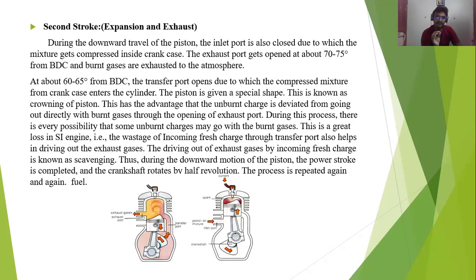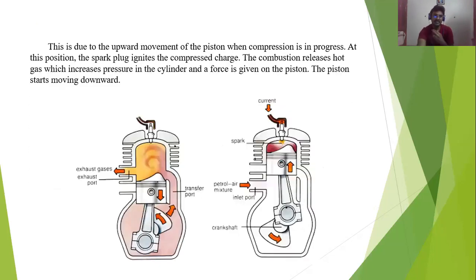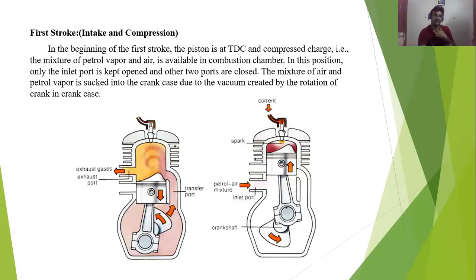At that time, there is a possibility of some unburnt fuel which escapes through the exhaust valve. That is the major disadvantage in the two-stroke SI engine. The fuel efficiency will be low, but the power production will be high. Okay, so see the complete explanation.